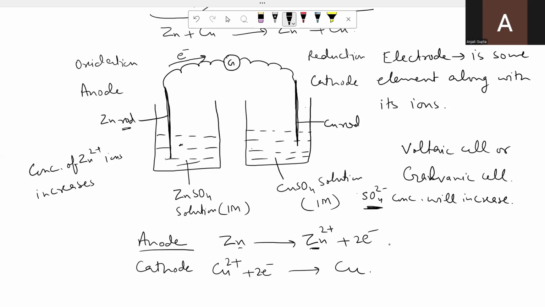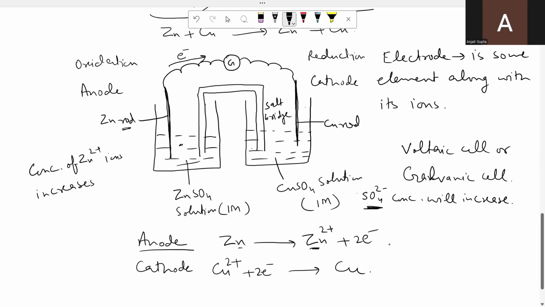To avoid this, to get the continuous supply of current, we have to make certain change in this cell, and that is the introduction of the salt bridge. We will introduce salt bridge in this cell. Now, what is this salt bridge? Salt bridge is nothing. It is a U-shaped glass tube.